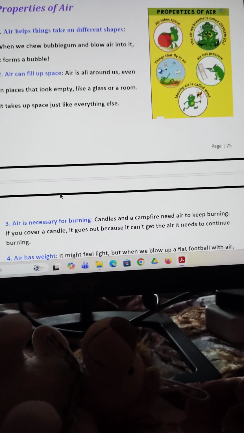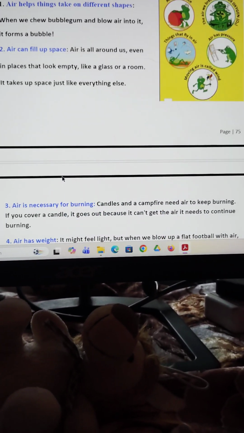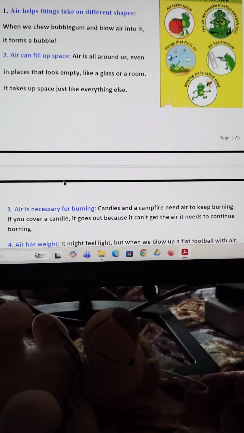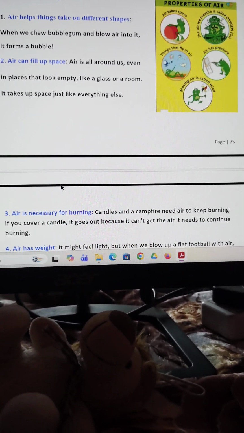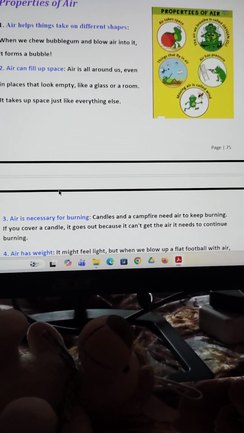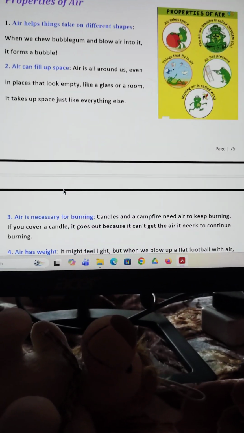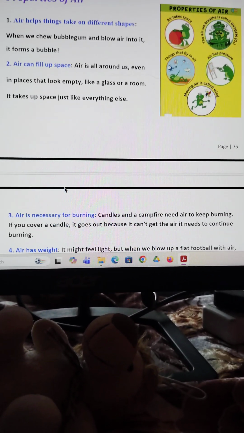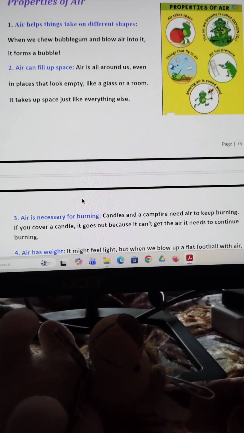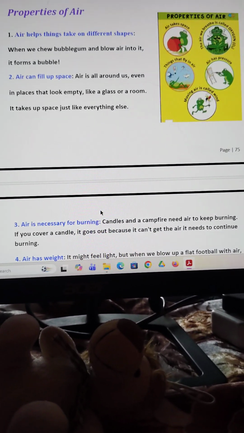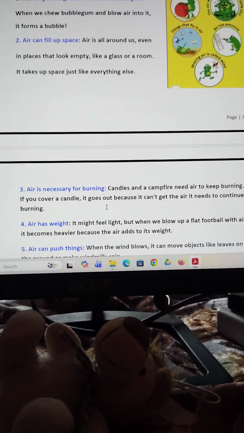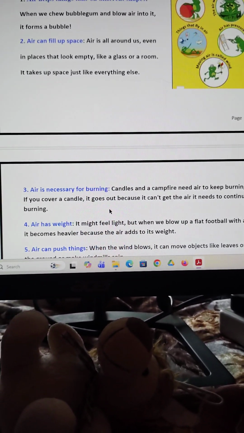If you take one candle, it needs air to keep burning. If you cover it with a glass, that time you see the candle is not burning, it goes off. So this is how you see how much air is needed for burning.